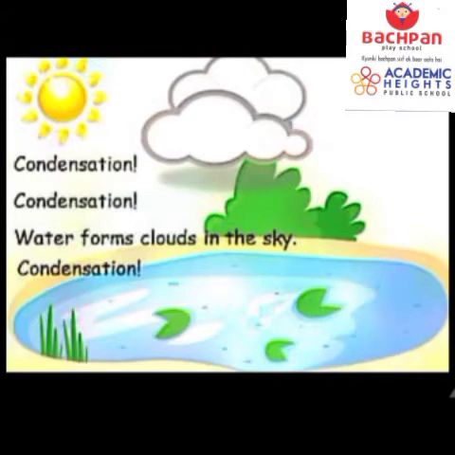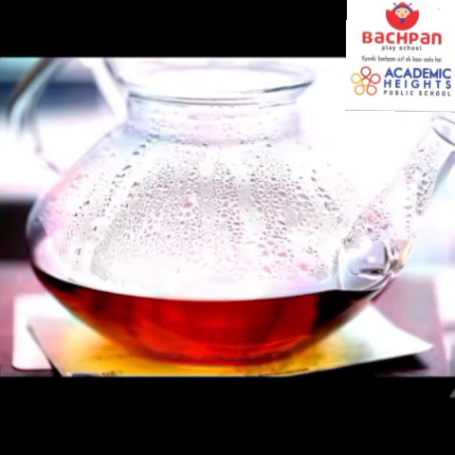This is condensation. Water gets evaporated, goes up into the clouds, gets converted into these water vapors, right? अब जब बहुत सारे droplets यहाँ पर collect हो जाते हैं, clouds heavy हो जाते हैं, then the rain starts, right? So water forms the clouds in the sky, and this is a case of condensation. Let me show you some more examples. See a hot kettle.